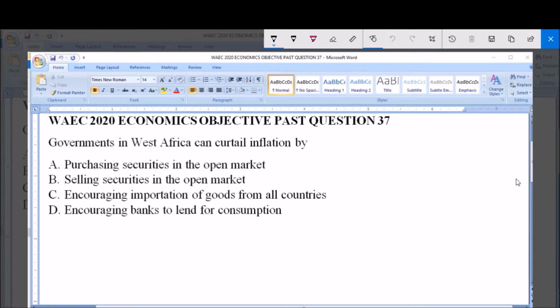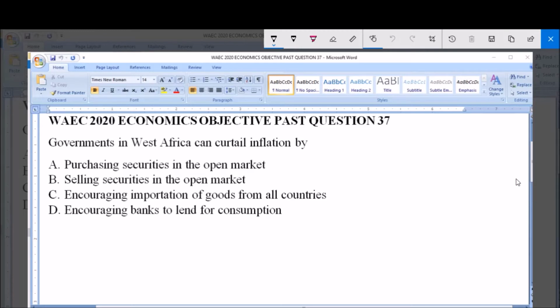Governments in West Africa can curtail inflation by A. Purchasing securities in the open market, B. Selling securities in the open market, C. Encouraging importation of goods from all countries, D. Encouraging banks to lend for consumption.